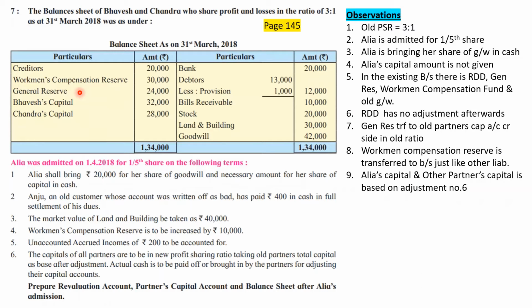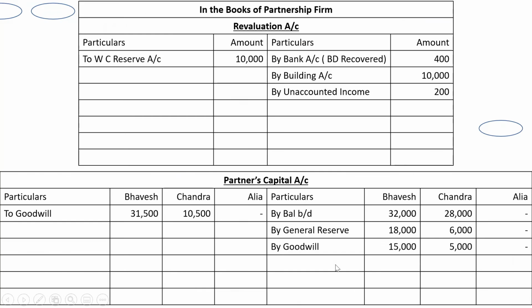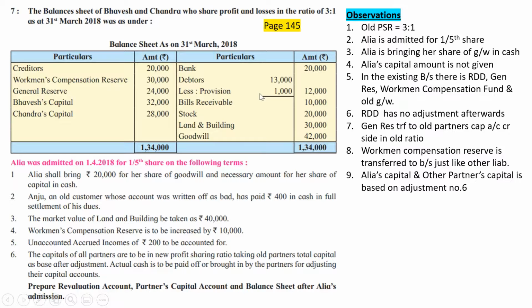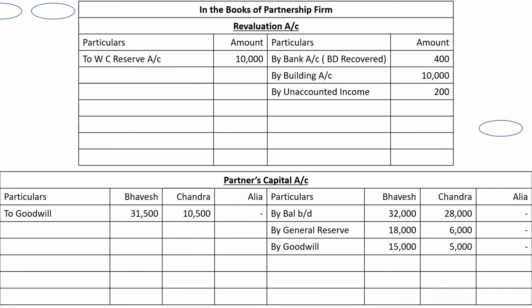And for this purpose, what are we going to take as base? Taking old partners total capital. Old partners capital is here: 32 and 28 and general reserve and goodwill and old goodwill written off, and yes, one more item is pending from our side. Revaluation account is yet to be closed. The wording of the problem is very clear. Total capital of all partners, taking old partners total capital as a base after adjustment. Since it is after adjustment, we'll have to complete all adjustments first. So there is one more adjustment pending from our side. We are yet to close the revaluation account. Let us close revaluation account first now.